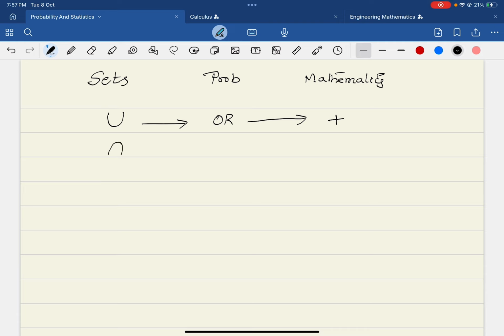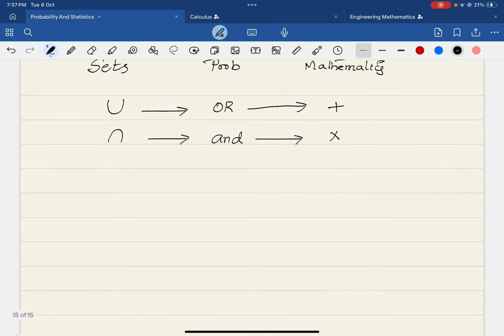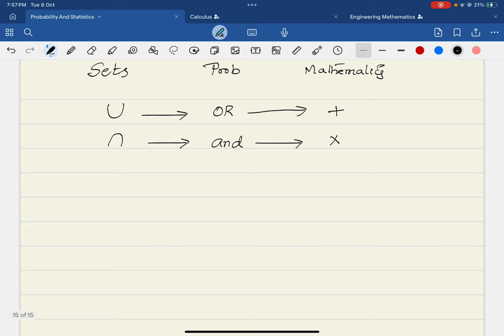Now suppose intersection is there, then we say that both things are happening, the event A and the event B are happening, and then we multiply. So this is the interpretation of sets, probability and mathematics. If you remember this, it will be easy for you to understand. I'll give you a small example.